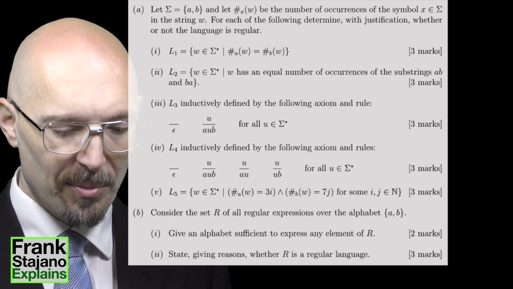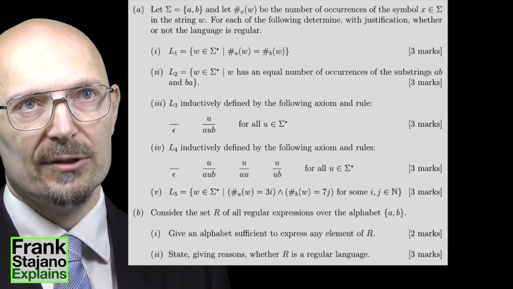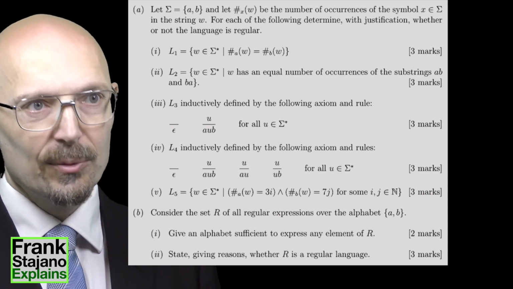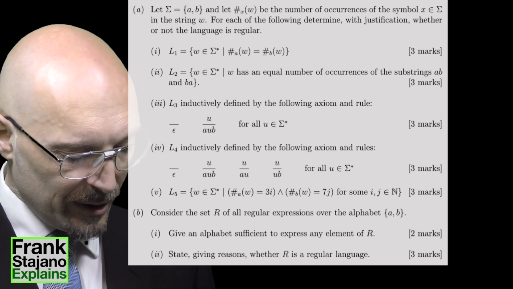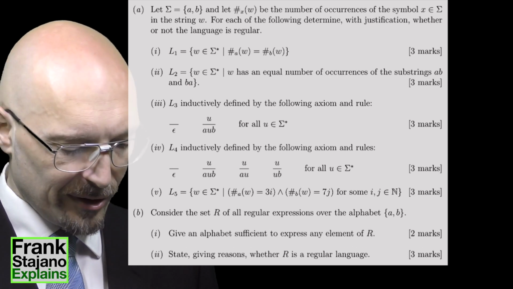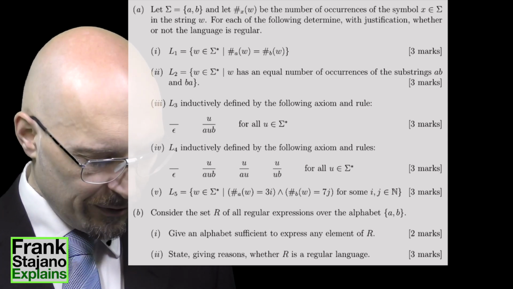If I have to remember how many times I've seen AB, then I would need a number of states that's large enough to accommodate arbitrarily many ABs, so that I can count them off with the BAs and see if there's the same number. So that would indicate that this is also not a regular language for the same reason.